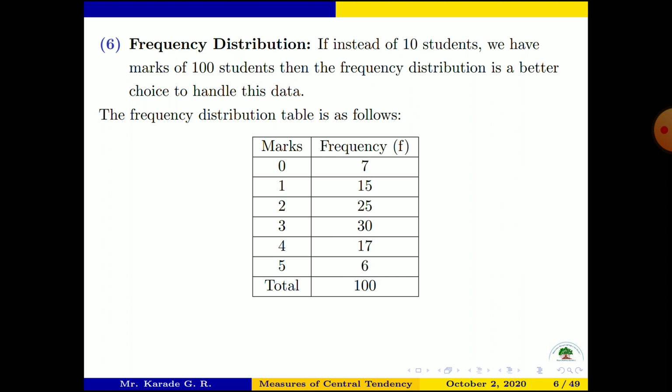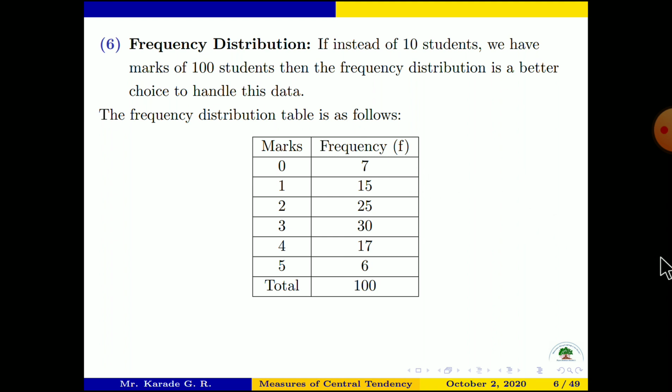There are 100 numbers, and each number is out of 5 marks, so a particular student may have either 0, 1, 2, 3, 4, or 5 marks. In this way we can write the frequencies of each number, and this is called a frequency distribution.